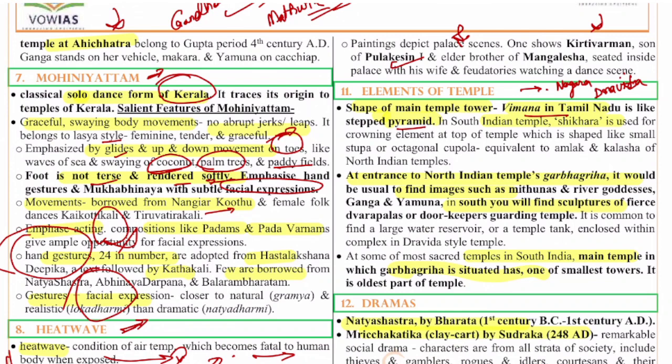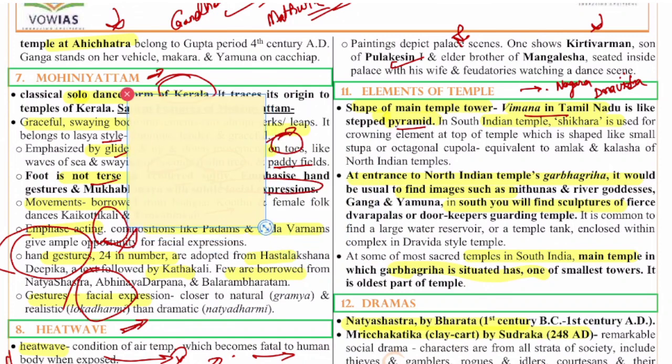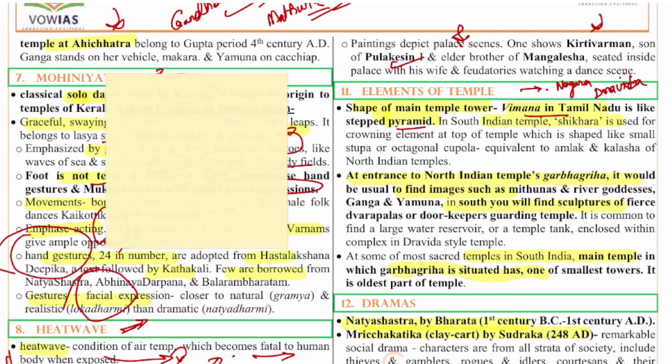So generally if you see, just a second, I'll draw the image for your clarity. So in general when you see, let's say this is the temple. So this is called the Vimana. This entire thing is called Vimana, and here you will have the Shikara. This is Shikara, this is Vimana. So Vimana is like a stepped pyramid.